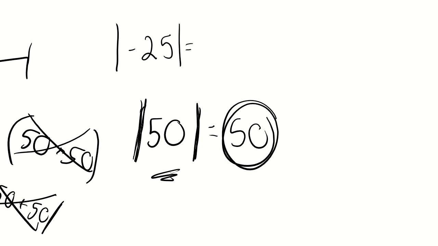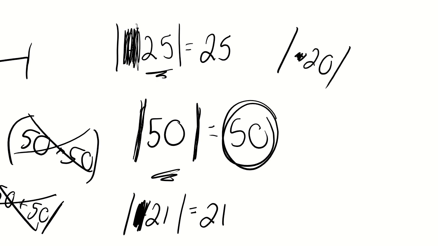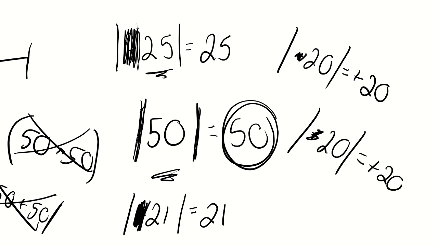The way I would say it is I would take the number, I would erase anything before it, and I would say, all right, I have a 25. So I would just say positive 25. I would say if I have a positive 21, I would erase what's in front of it, and I would say, positive 21. So all you have to do for absolute value is if it has a negative in front of it, take away the negative and turn it into a positive. If it has a positive, take away the positive and turn it into a positive.